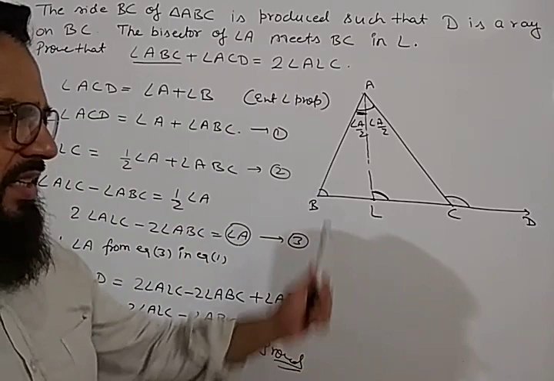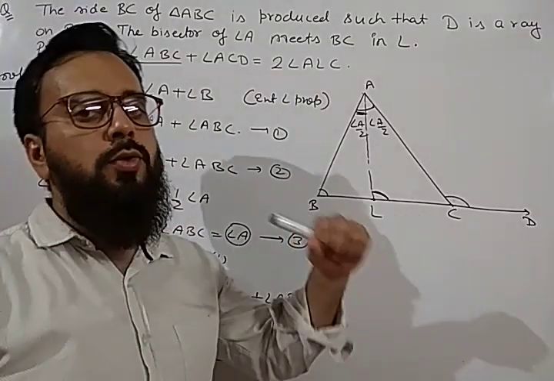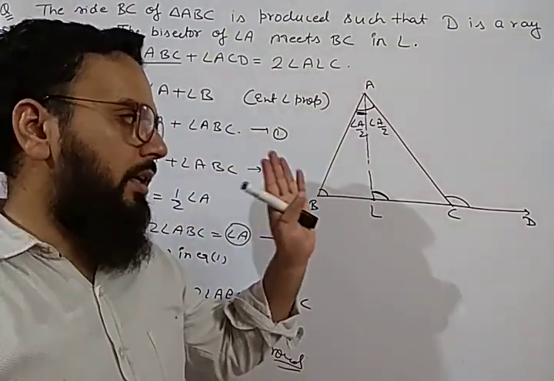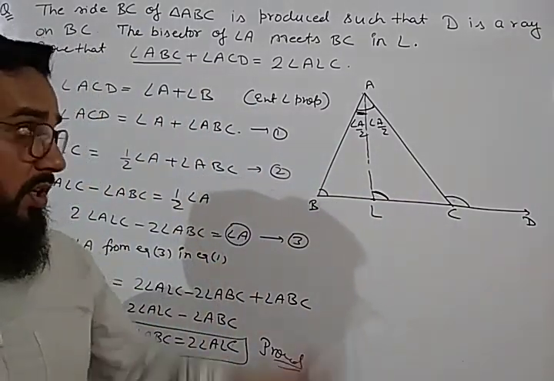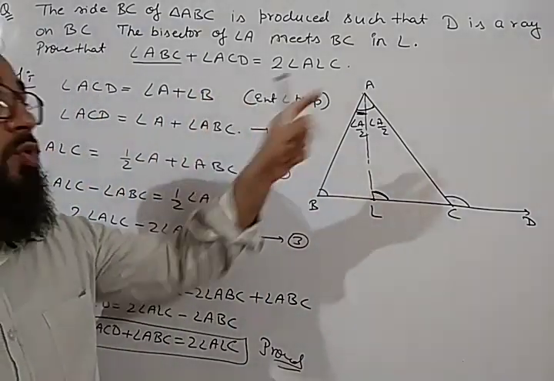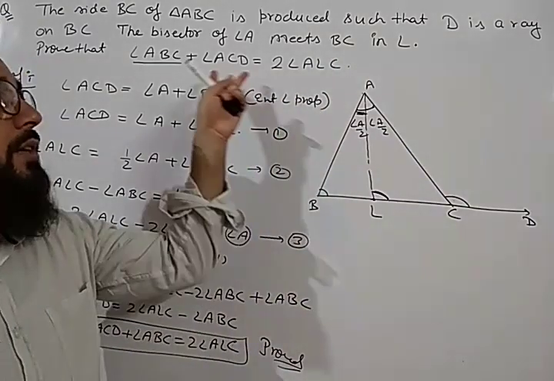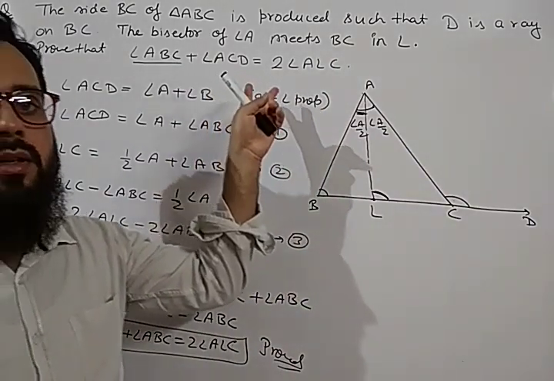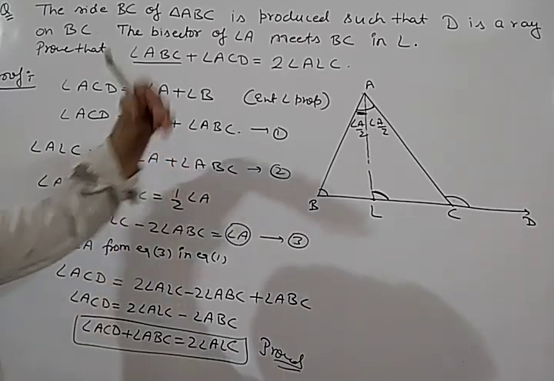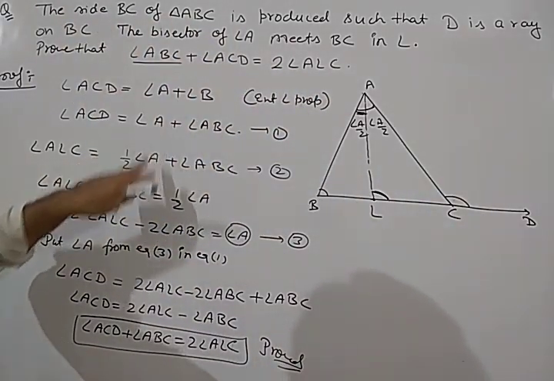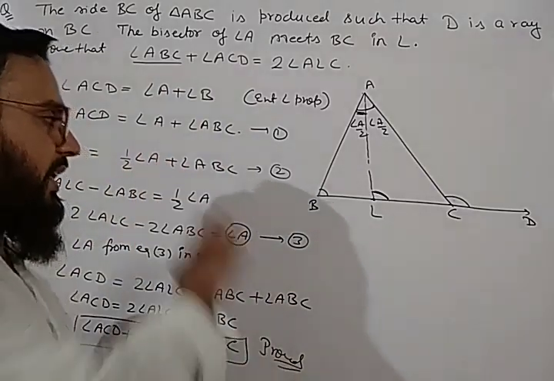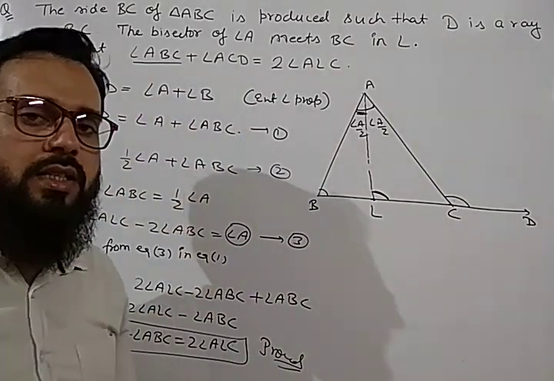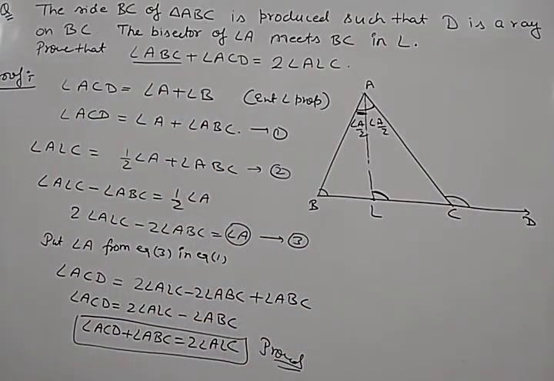Okay, the questions are very simple. You have to just use the exterior angle property and solve the equations very carefully. Whatever you have to obtain, always move your question in such a way that what is required. The things which are not required, eliminate those things. In this question, angle A is not required in the proof. So we have eliminated angle A. At the place of angle A, we have put its value and we have got the answer. So note it down.